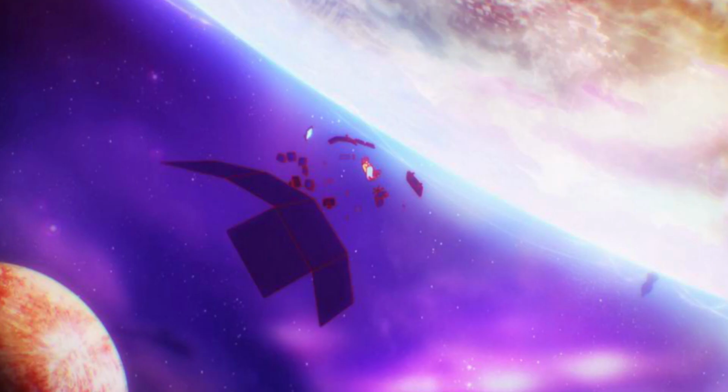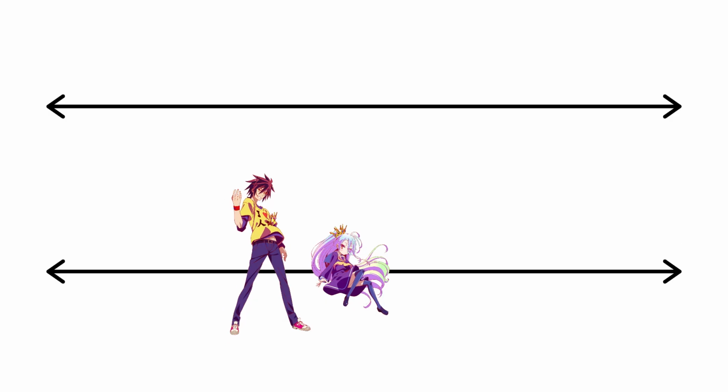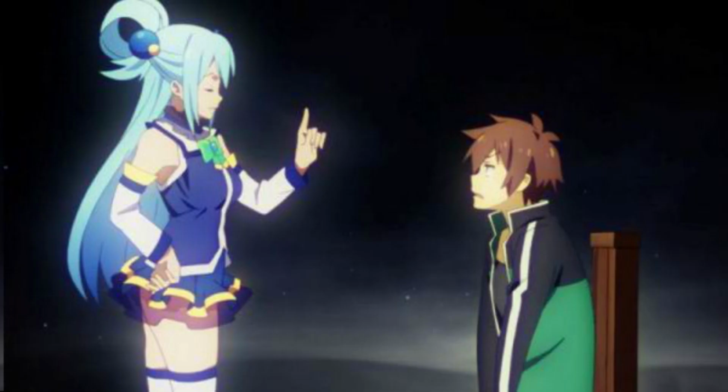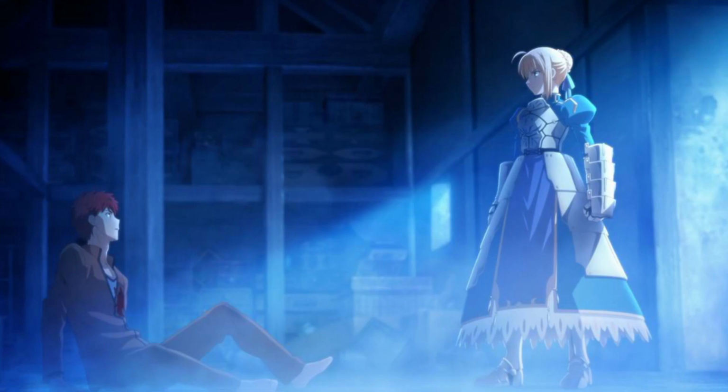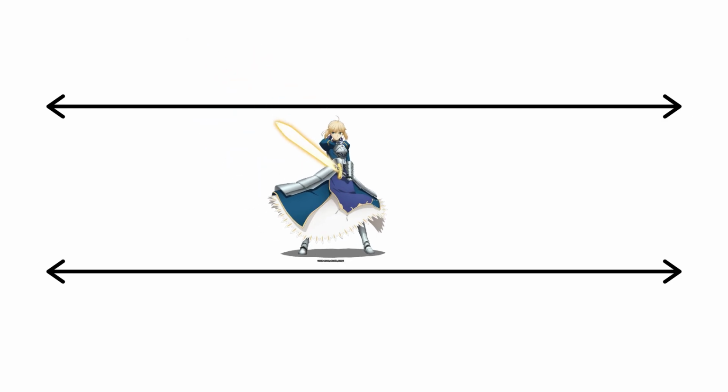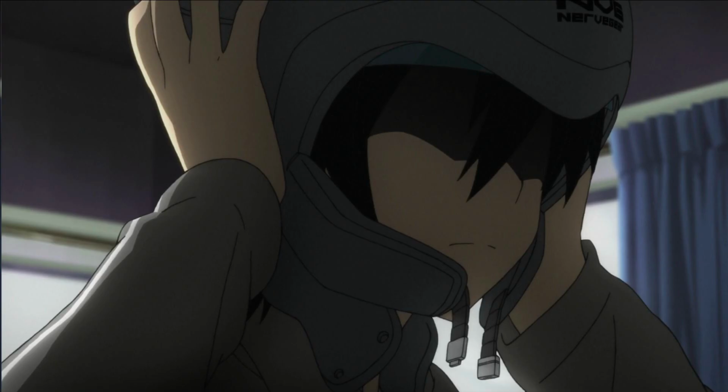Let's see some examples of isekais that we already know to prove this theory. Sora and Shiro fall out of the room into a parallel universe. Isekai? Yes. Kazuma dies and is reincarnated into a parallel universe. Isekai? Yes. Saber is summoned to modern-day Japan. Isekai? Yes. Kirito puts on a nerve gear and goes to a parallel universe.